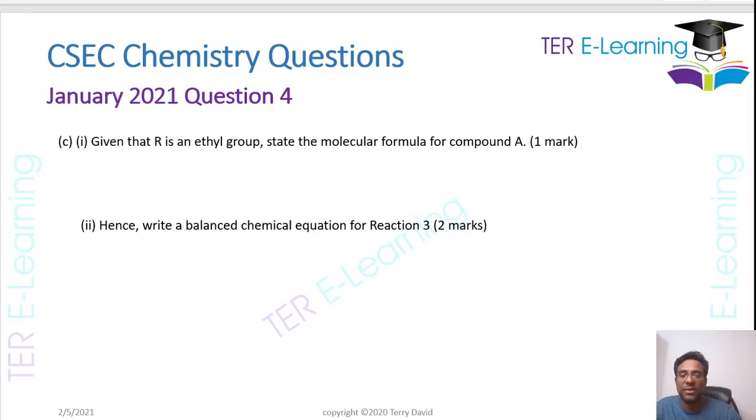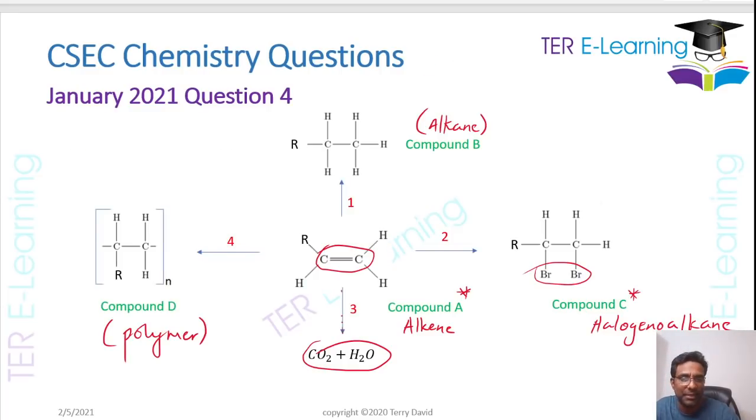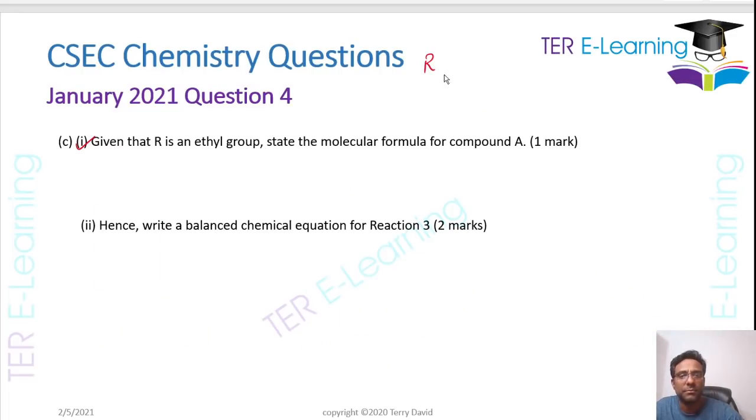Now let's look at part C. They said in part C, given that R is the ethyl group, state the molecular formula for compound A. Now this is what compound A looked like. So A was, let's go back to my diagram, this is what they gave us compound A as. Now that R group, they said it's an ethyl group.